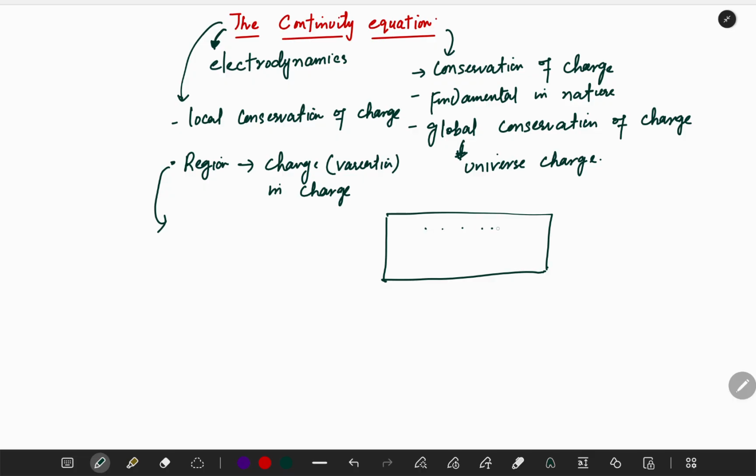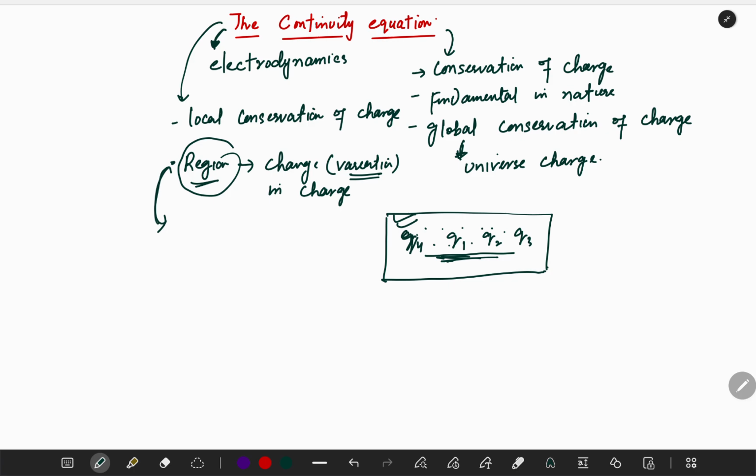So this is some region, and if we have some charges there, q1, q2, q3, q4, and we're seeing that in this region, the charges are actually varying. So there is variation in the charge.